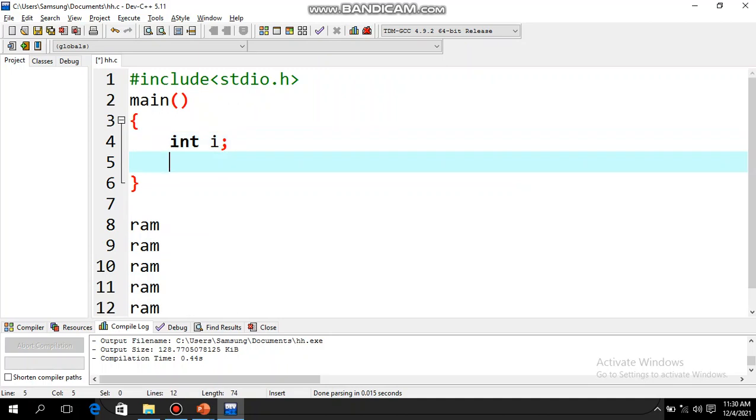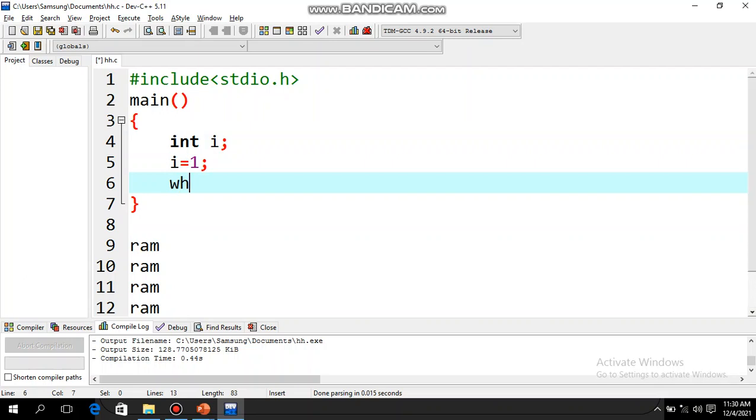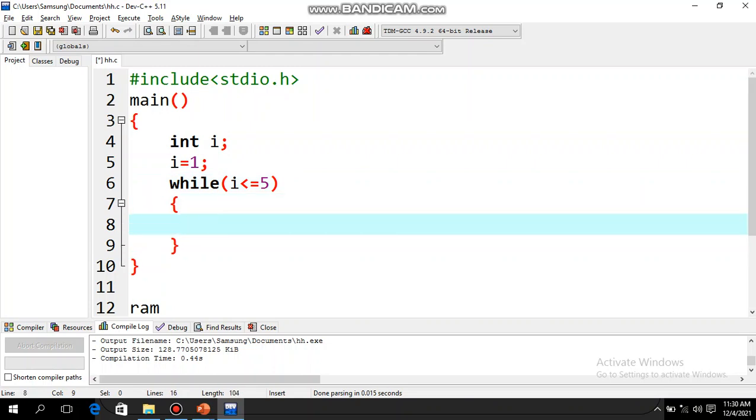How many times do we need to run the loop? From 1 till 5, suppose. So the first part is initialization. Let us initialize the value as 1. Now we will write down the while loop. If I starts from 1, it should end at 5, so 5 times it should run. So I am going to write while I is less than equal to 5. What we need to print? We need to print Ram, and one \n is also there, so that the output comes in the next line. Now let us see how this is running.